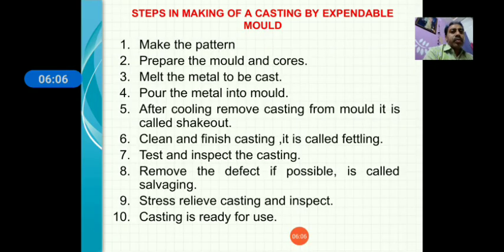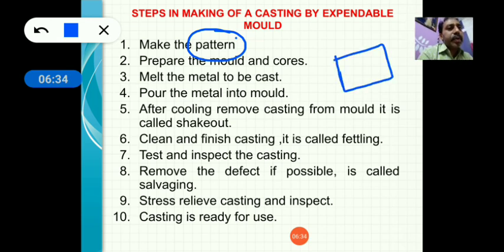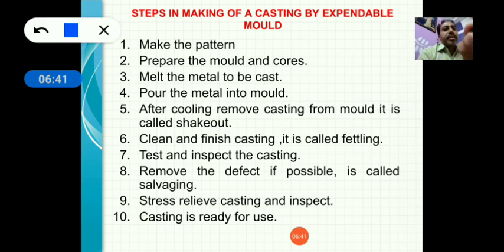Now the steps involved to make the expendable mold. You must remember these 10 steps. First step is make the pattern. In the casting process, the very basic step is to prepare a pattern. So what is a pattern? A pattern is nothing but your product shape or final product, but the pattern has some allowances.